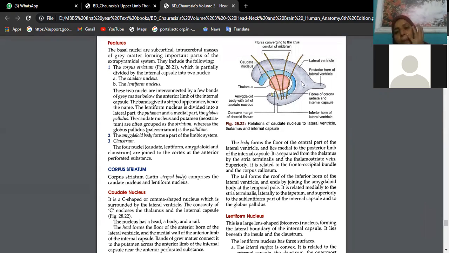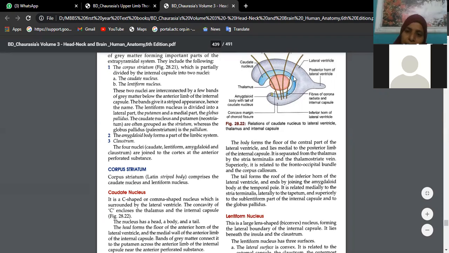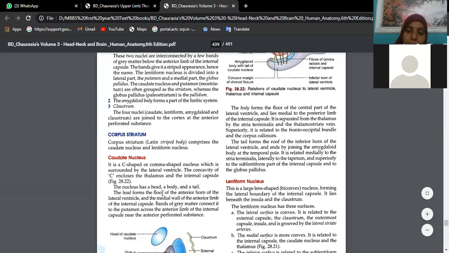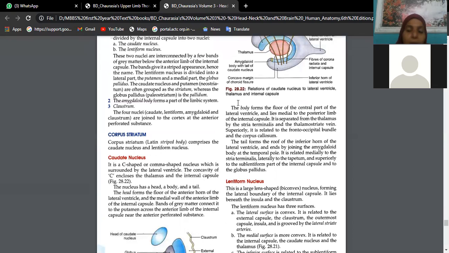See, just below this lateral ventricle, this bluish area is the caudate nucleus. It has a head, a body, and then a tail. The tail of the caudate nucleus is related to the amygdaloid body, which forms part of the limbic system. Limbic system is concerned with emotions, friendship, everything, different types of emotions; they are all under the control of the limbic system.